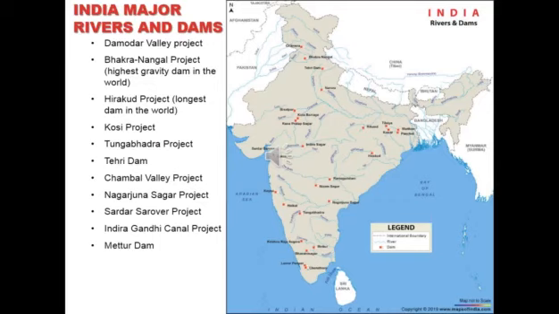Then Kosi project, Tungabhadra project, Teri Dam, Chambal Valley project, Nagarjuna Sagar project, Sardar Sarovar project, Indira Gandhi Canal project, then Mettur Dam. Mettur Dam is on the Kaveri River, in Tamil Nadu. So the projects are Damodar Valley, Bakra Nangal, Hirakud, Kosi, Tungabhadra, Teri Dam, Chambal Valley, Nagarjuna Sagar, Sardar Sarovar, Indira Gandhi Canal, and Mettur Dam.